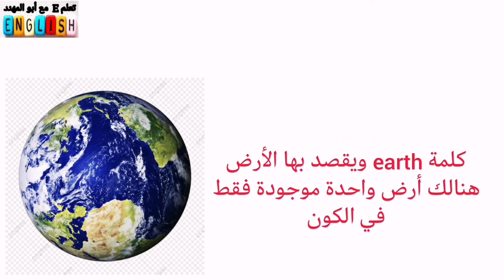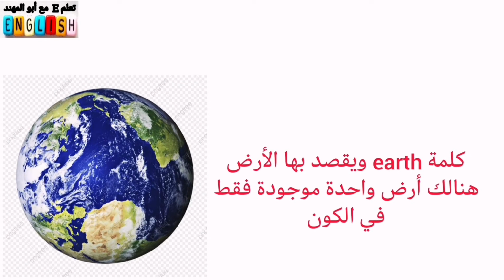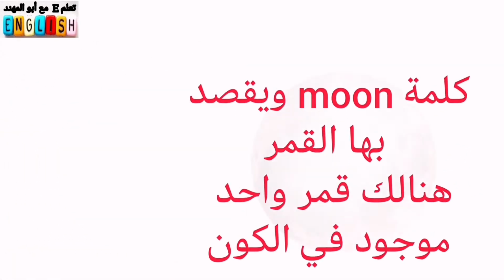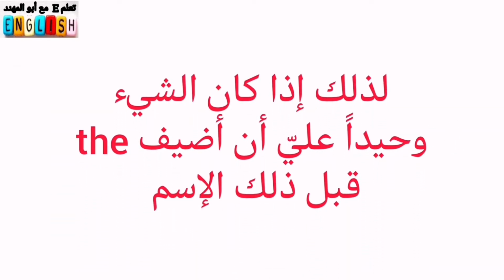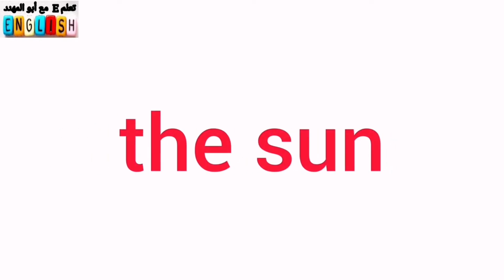Let me give you an example so it will become easy for you. Earth. There is only one earth around the world. Moon. There's only one moon. Sun. There's only one sun. So if there is only one of this thing, then I need to add the before that noun. So I will say the earth, the moon, the sun.